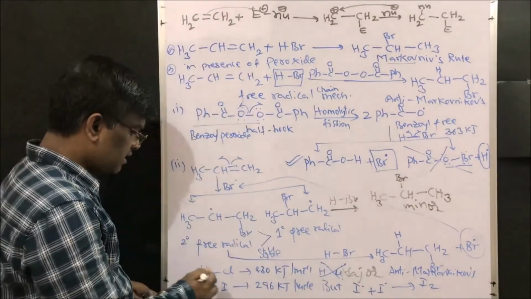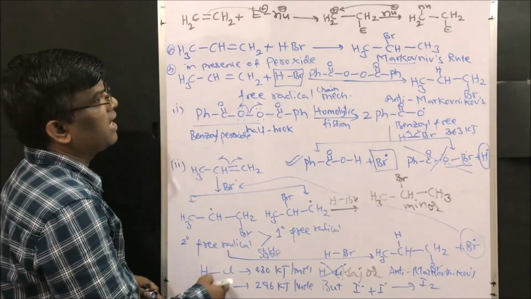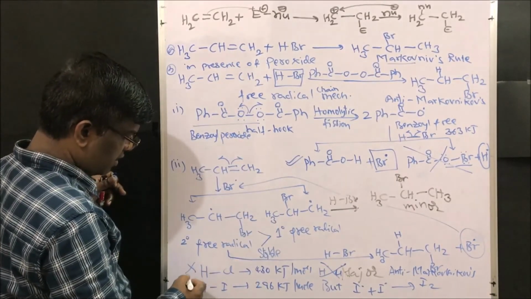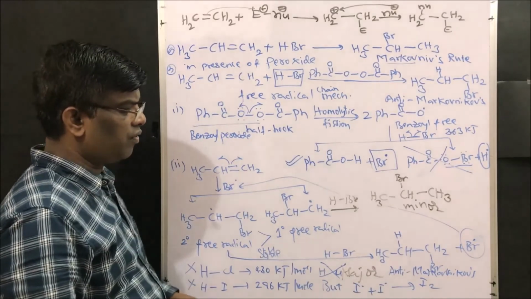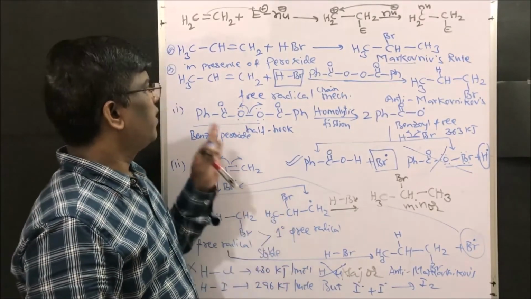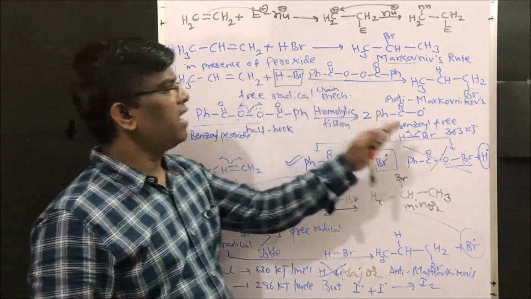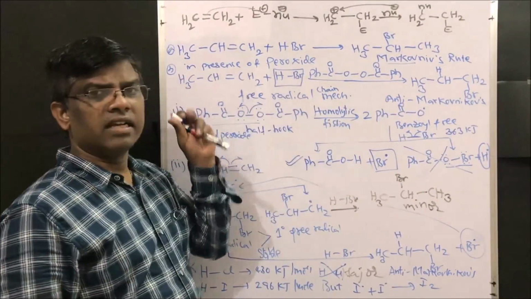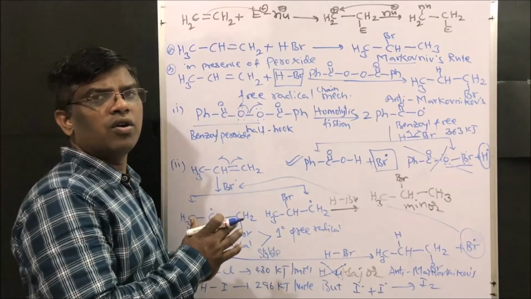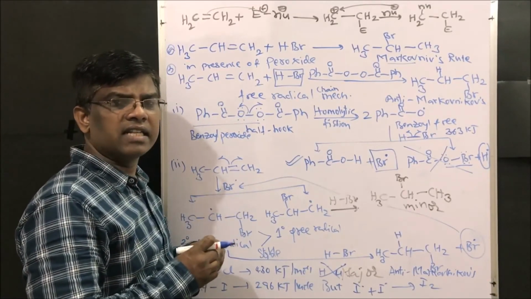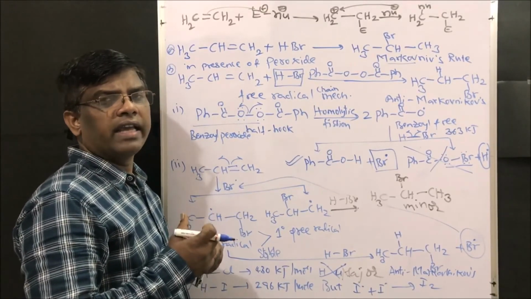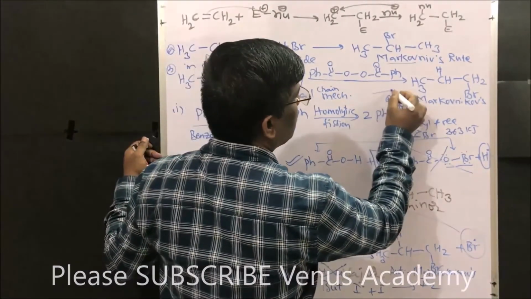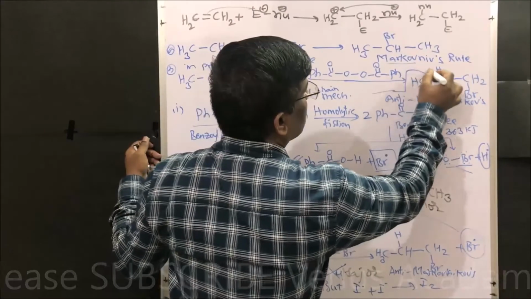That is why HCl and HI are not going to give this reaction, whereas HBr gives anti-Markovnikov's product when we add peroxide. Dear friends, so this is all about addition of hydrogen halide, that is HBr, to alkene in presence of peroxide, where we are going to end up with anti-Markovnikov's product, right friends?